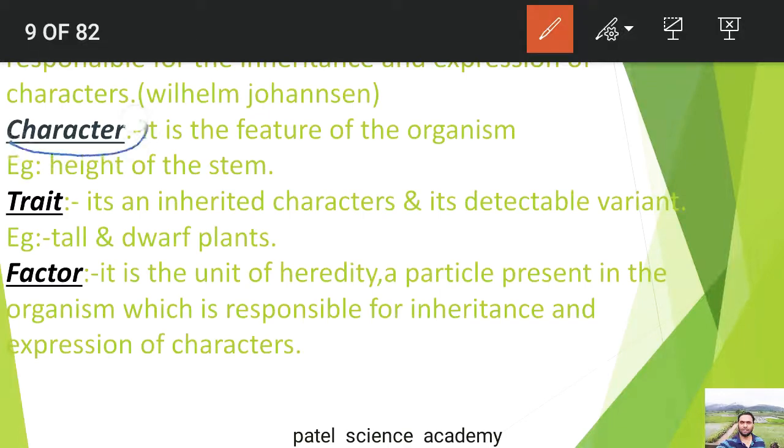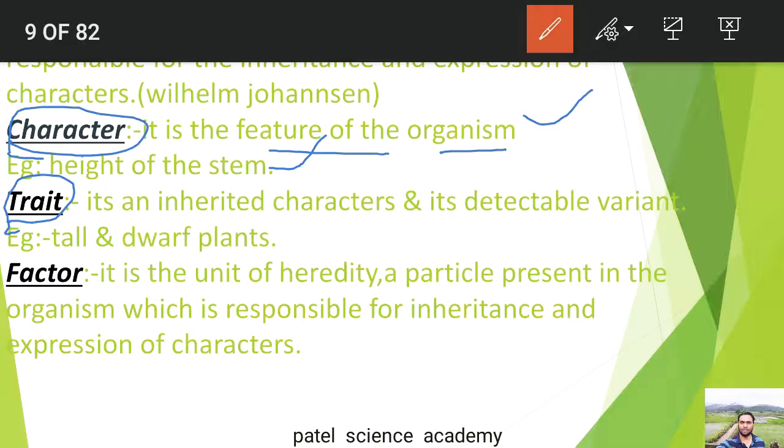The next term is character. What is a character in genetics? It is a feature of the organism. For example, the height of the stem, or your height, it is one of your characters. But there is a difference between a character and a trait. So what is that difference? Character is simply a feature of the organism, for example your height or the stem height in a plant.